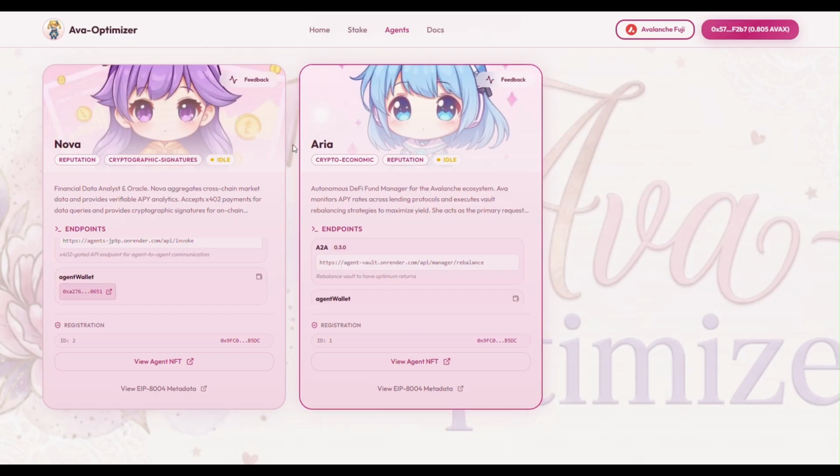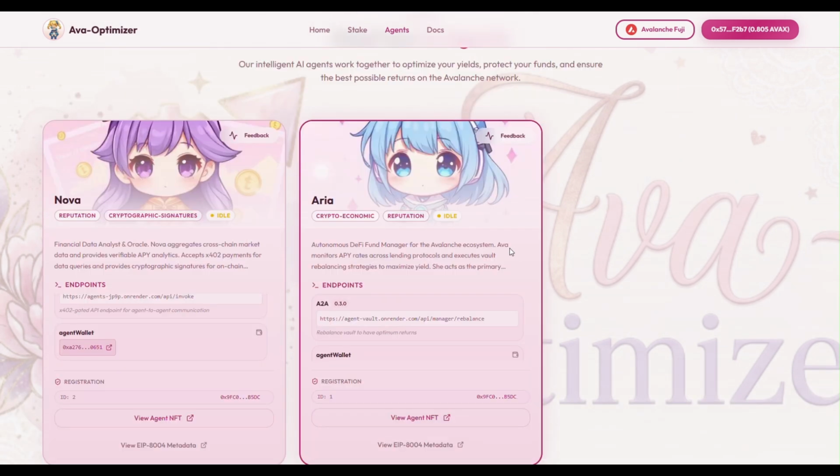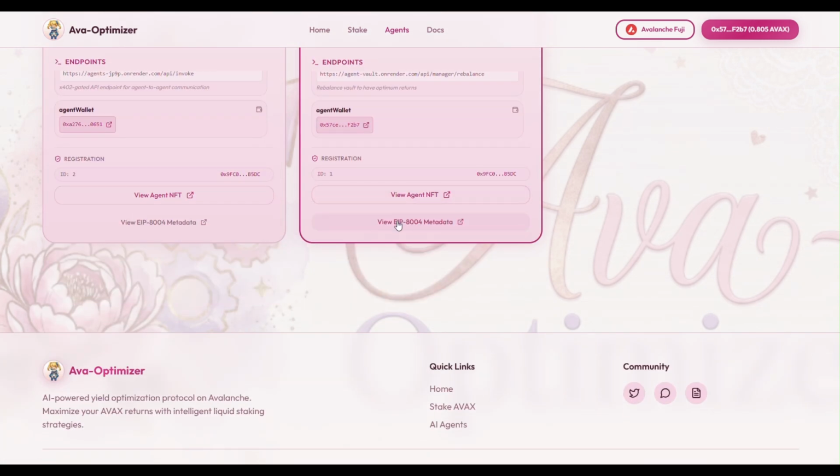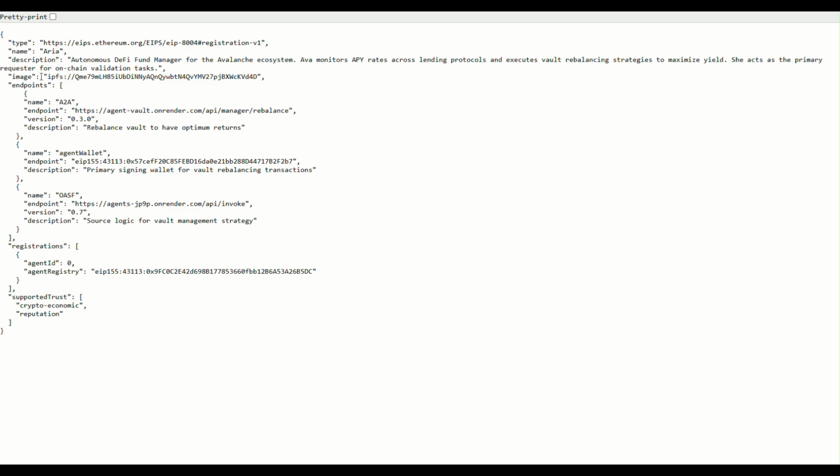On the right, she is Arya, our vault manager. She holds the key to our DeFi vault and performs all necessary on-chain actions. Here are endpoints and a wallet address. There's also an NFT, and there's also an option of EIP 8004 metadata that's available on IPFS. This file is pinned on IPFS and represents her identity.